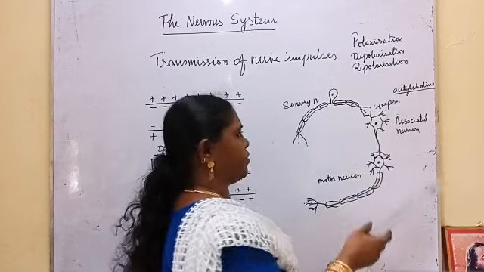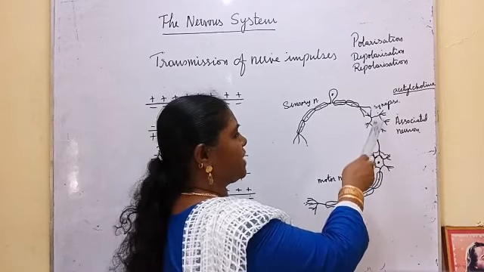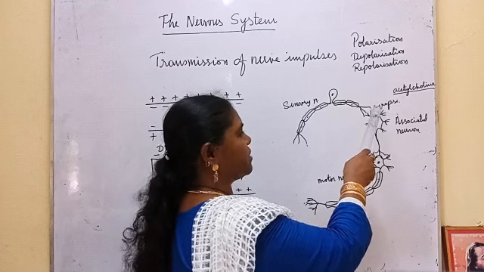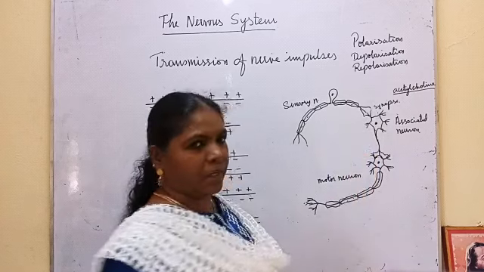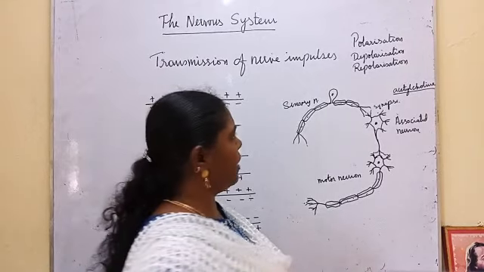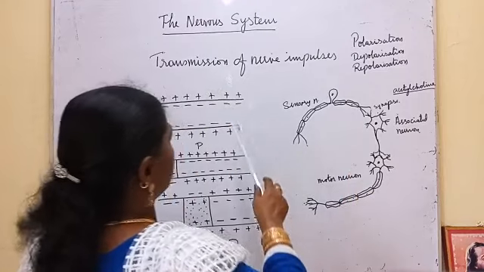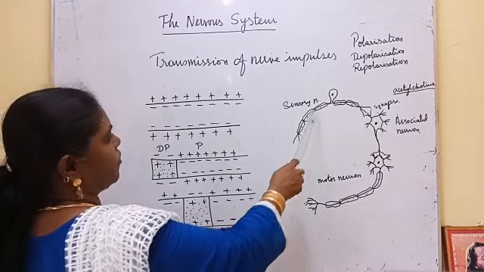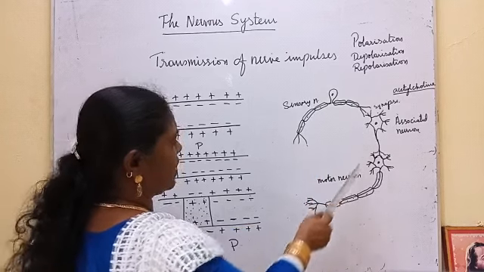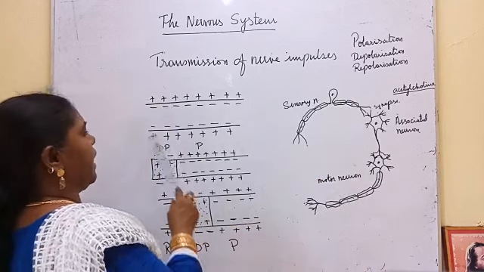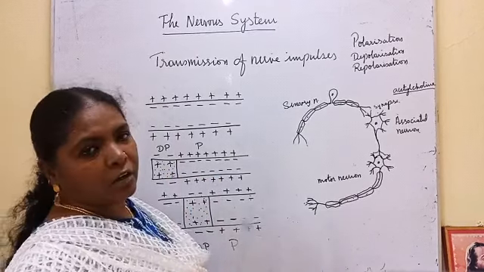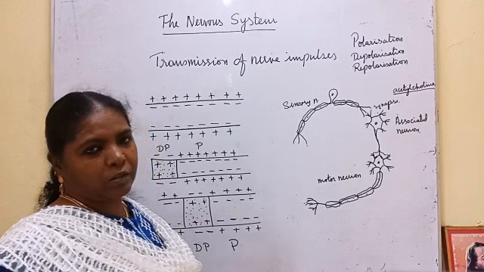It is filled with acetylcholine. Once the impulses are transmitted here, this acetylcholine undergoes a chemical reaction and becomes ready for the next impulse. It takes place so quickly. This is how nerve impulses are transmitted from one neuron to the other, from the sensory neuron to the associated neuron, then to the motor neuron. In the nerves, it takes place mainly due to sodium ions.